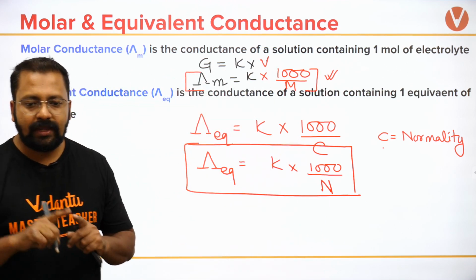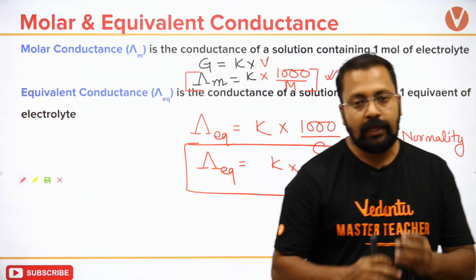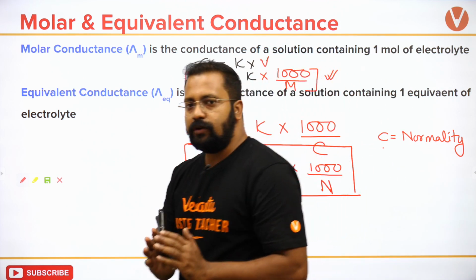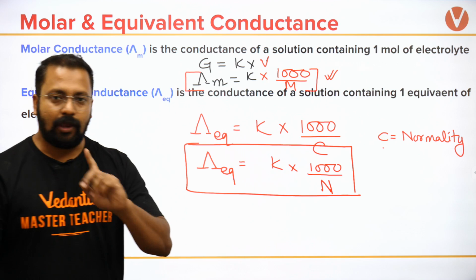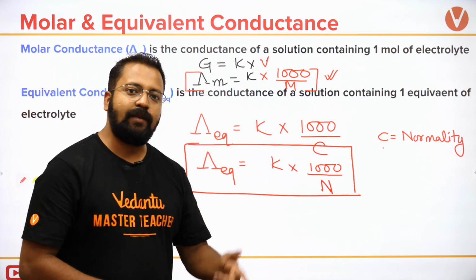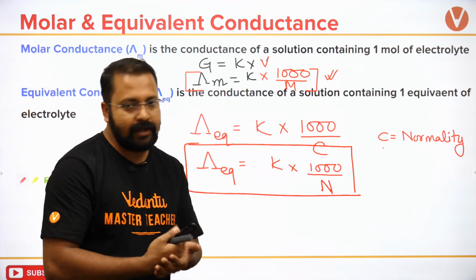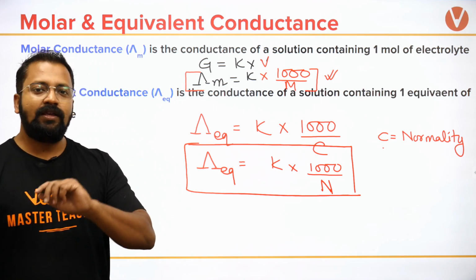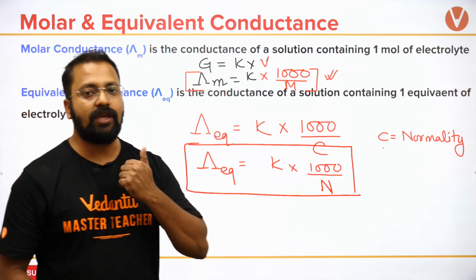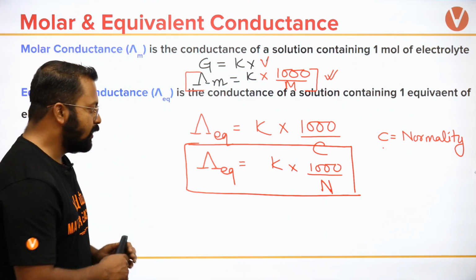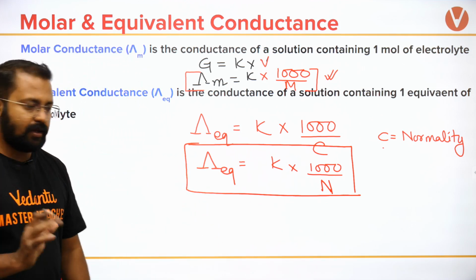Okay, what is the relation between molar conductance and equivalent conductance? Because many times in JEE, in integer type questions, they'll be giving a solution जिसका मोलार कंडक्टेंस दे देंगे, आपको उसका इक्विवेलेंट कंडक्टेंस कैलकुलेट करना बोला जाएगा. So the method is very simple.